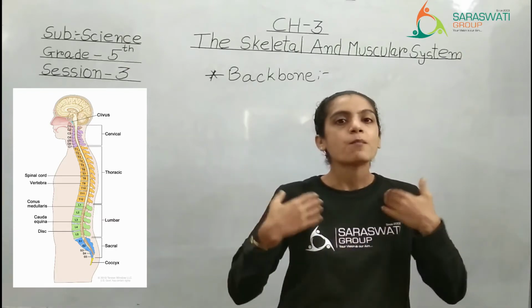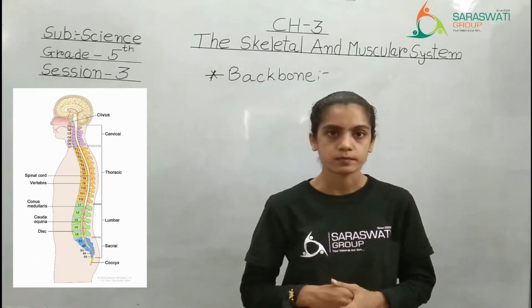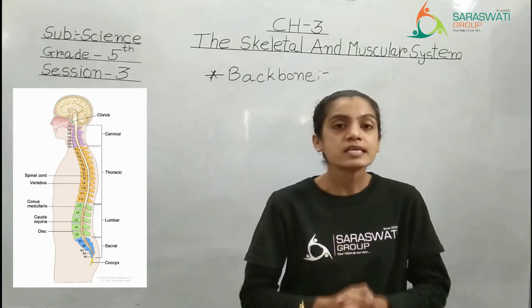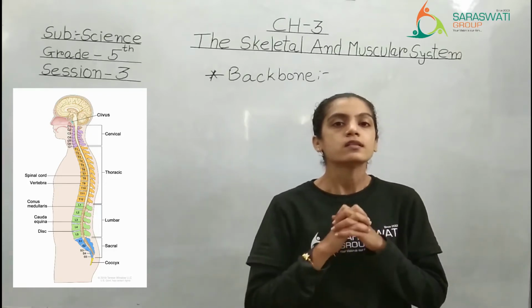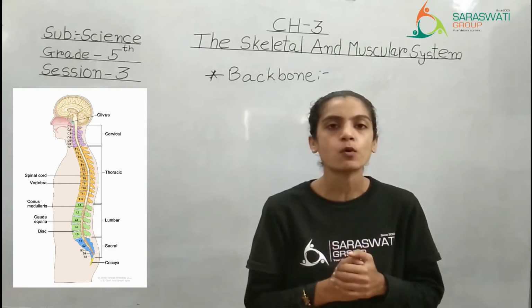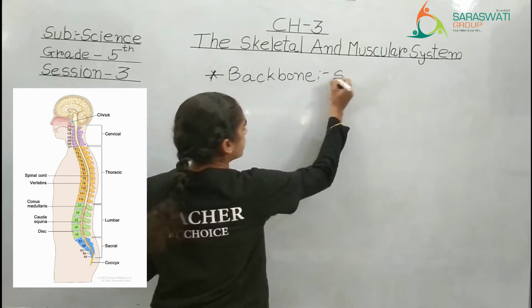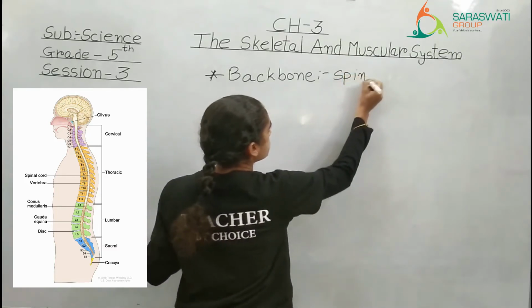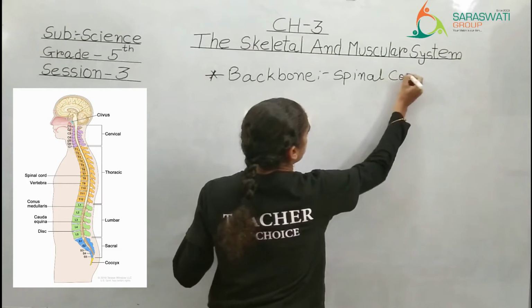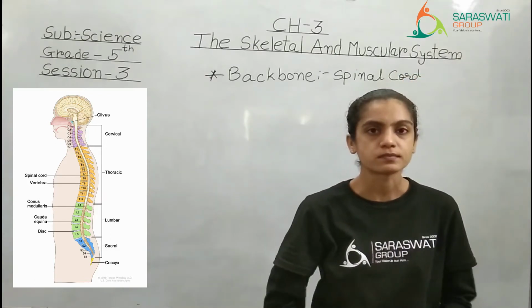Same way, we can bend our back forward and backward. Why is it so? It is happening just because of the backbone, or one thing which is present inside the backbone, which is known as spinal cord. It is known as what? Spinal cord. Right? So let's start learning that.